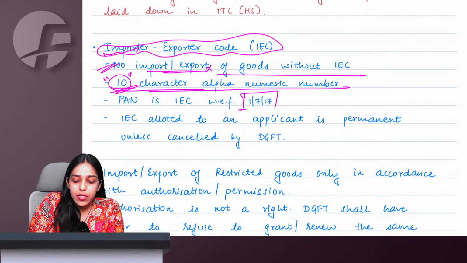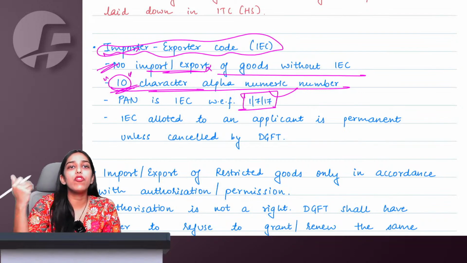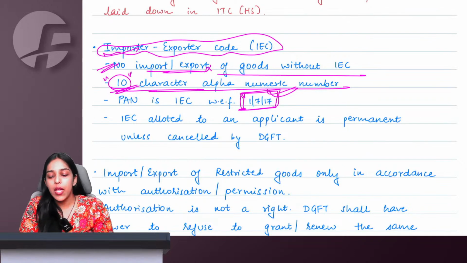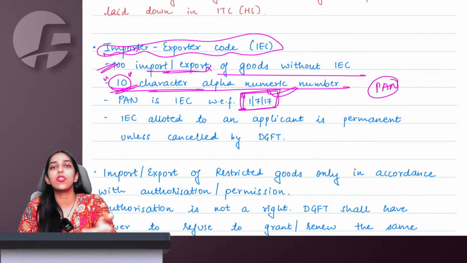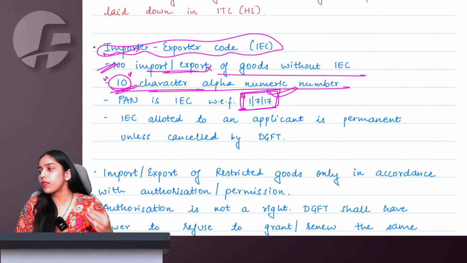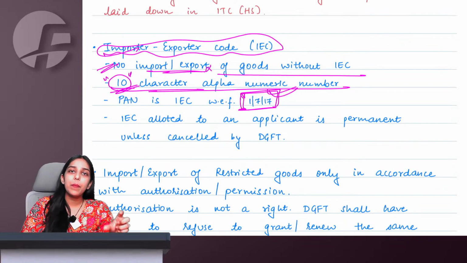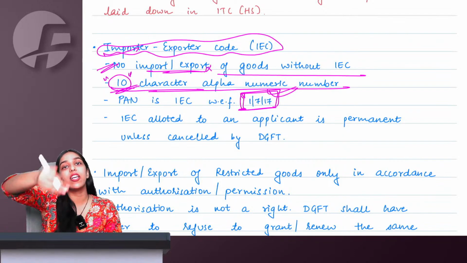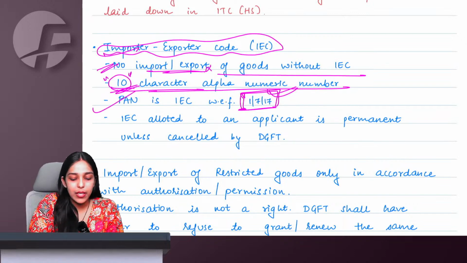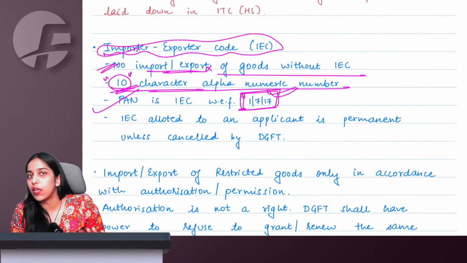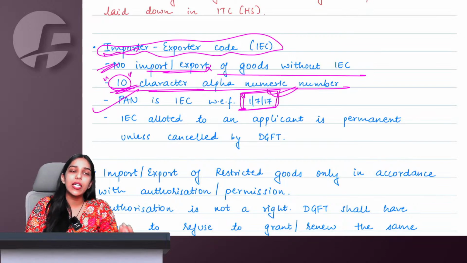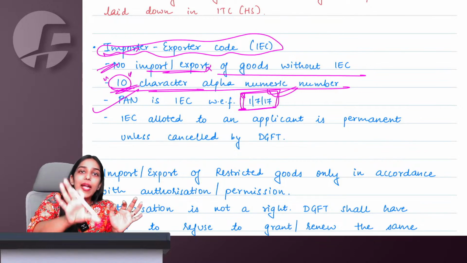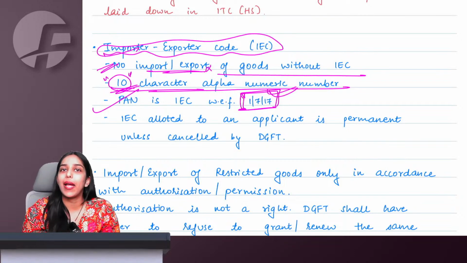Before 1st July 2017, whenever you applied to DGFT, DGFT would give you a code which would be called the IEC code. But after 1st July 2017, when you apply, your PAN number is given to you as your IEC code. Now, there's a difference, understand. Today, I have a PAN number, right? But my PAN number is not automatically an IEC code. If I apply to DGFT, and everything is okay and they give me an IEC code, that will always be my PAN number only, because now it is after 1st July 2017. You have to understand the difference. Students normally think that if I have a PAN, that is the IEC code. No. Having a PAN is not an IEC code. You go apply and they give you an IEC code, which is going to be your PAN number.